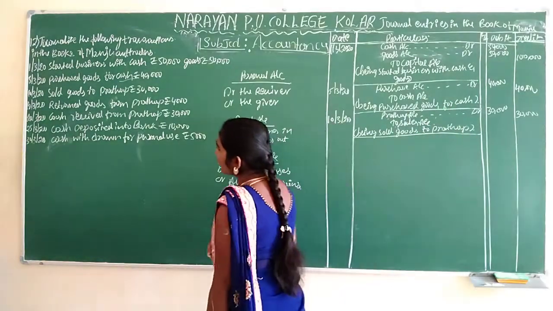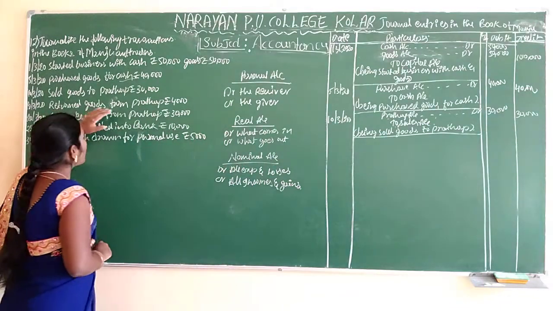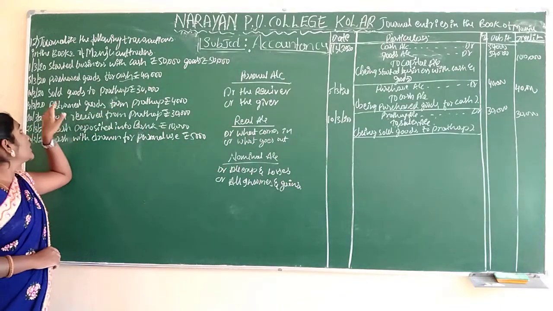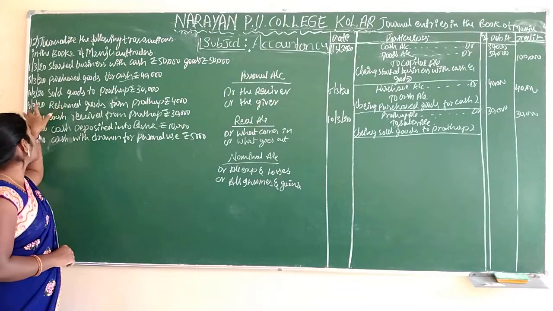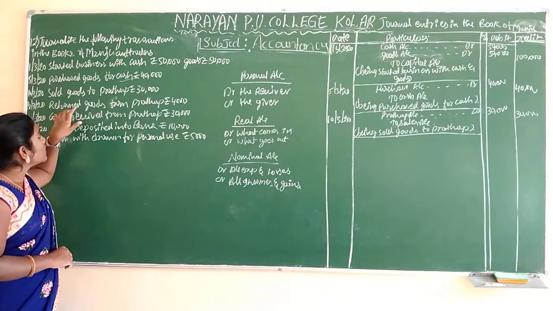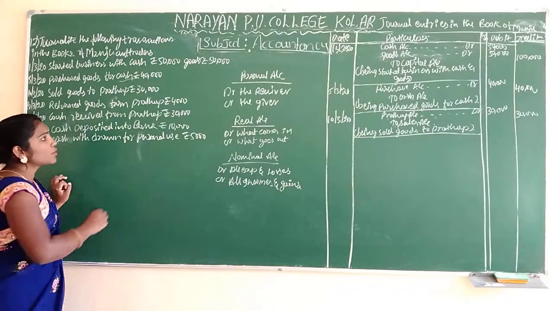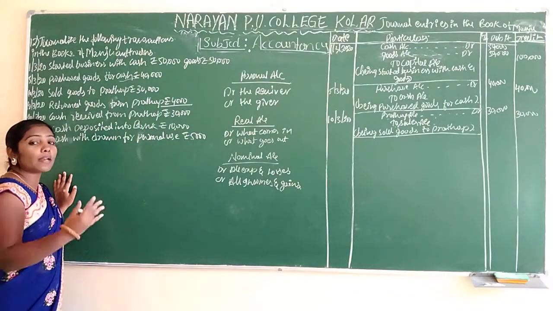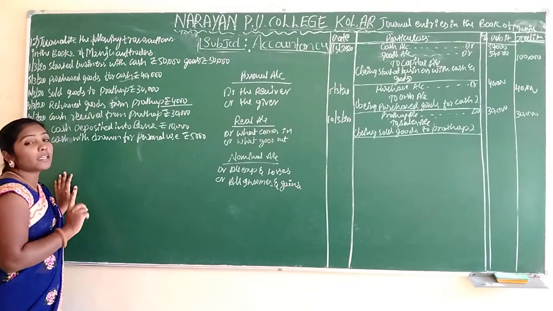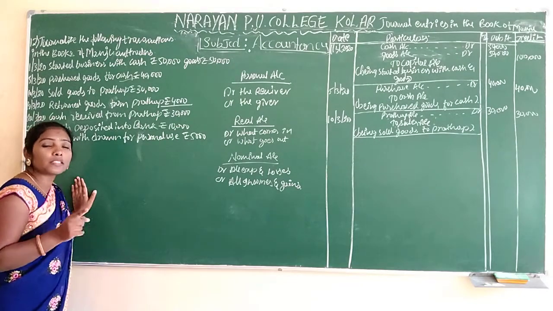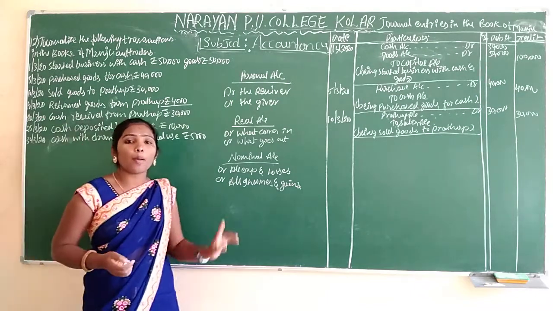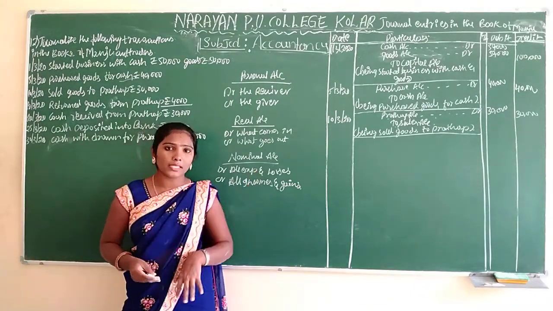And next is return of goods from Pratap. We sold on the 10th, and after that, on the 18th, he is returning some goods. How much is he returning? 4,000 rupees of goods. If he returns some, that is due to breakage or wastage. If there are some damages, only at that time will Pratap return goods to us.